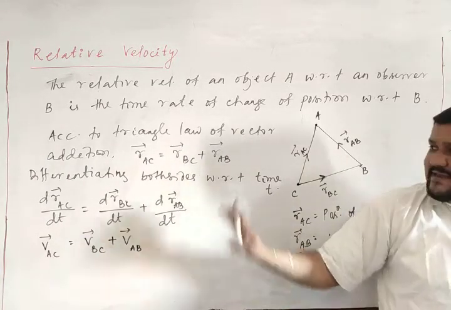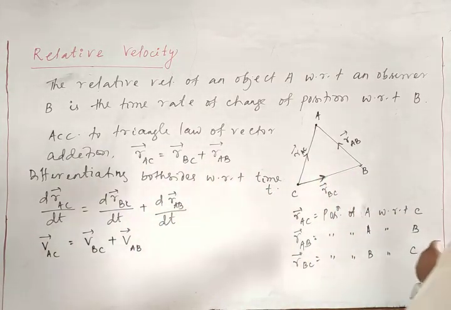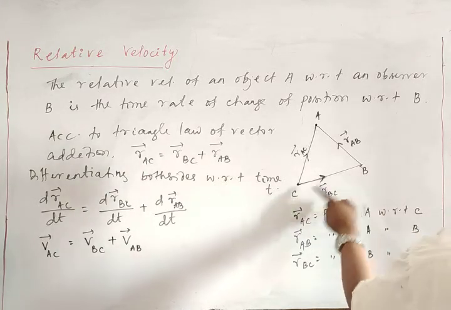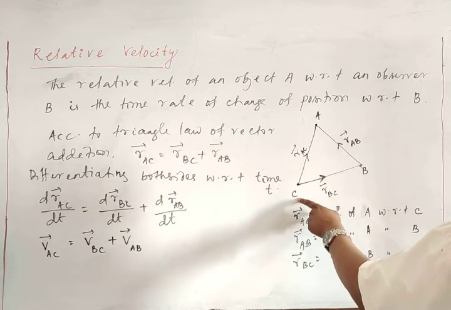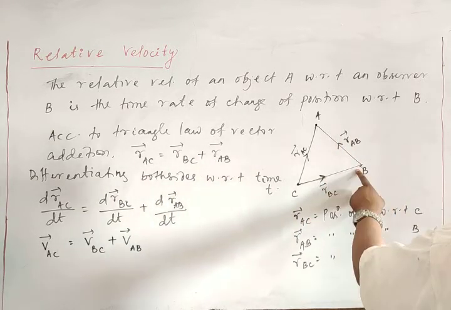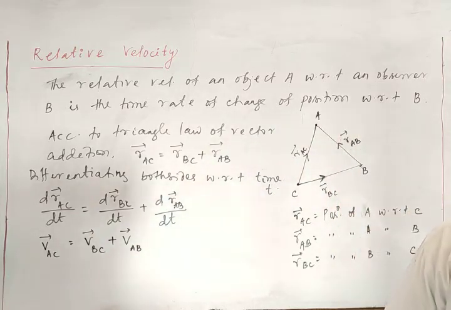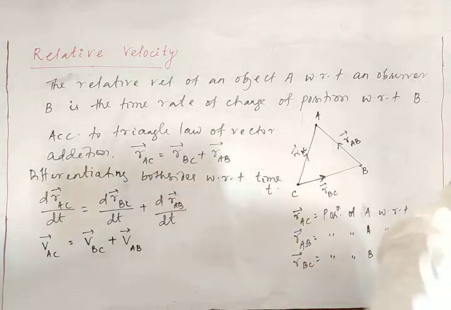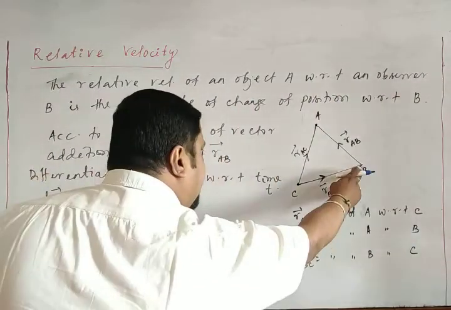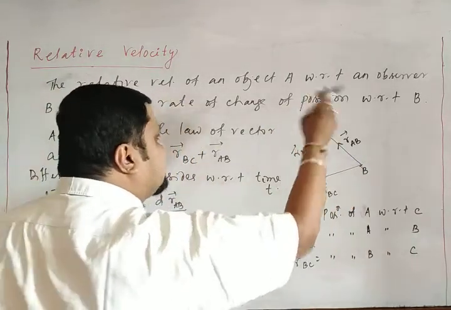Simultaneously, different observers, B and C, will record different velocities of the object A. For B and for C, the velocity of A is different.